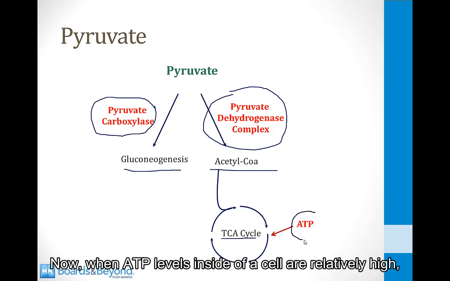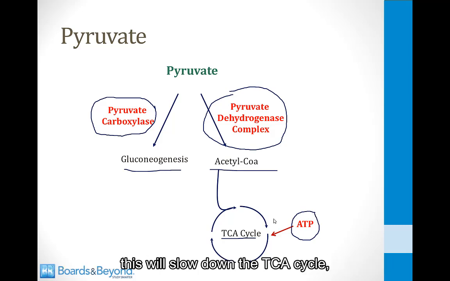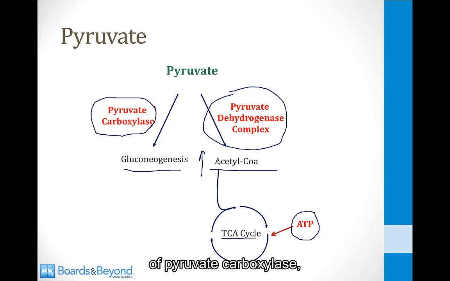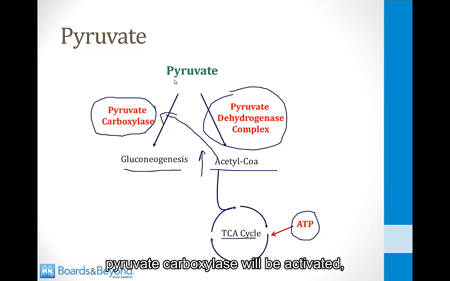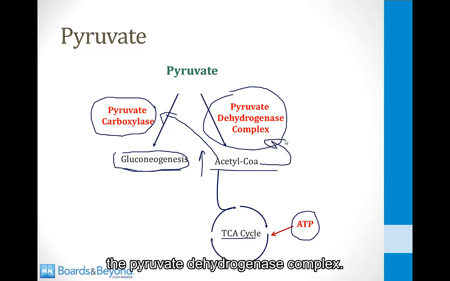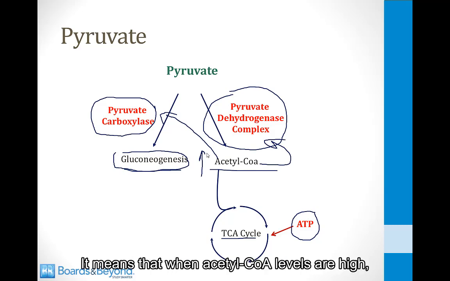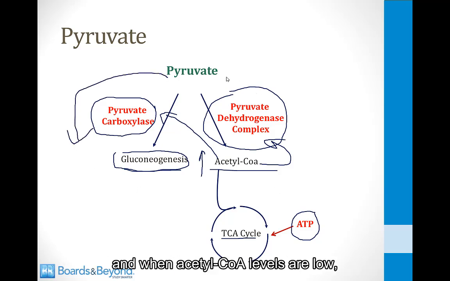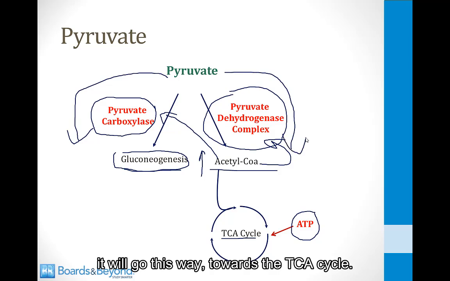Now, when ATP levels inside of a cell are relatively high, this will slow down the TCA cycle and levels of acetyl-CoA will rise. Acetyl-CoA is a very important activator of pyruvate carboxylase, so when levels of acetyl-CoA are high, pyruvate carboxylase will be activated and pyruvate will be preferentially driven towards gluconeogenesis. Acetyl-CoA can also inactivate the pyruvate dehydrogenase complex. This is a very smart system. It means that when acetyl-CoA levels are high, pyruvate will go this way towards gluconeogenesis, and when acetyl-CoA levels are low, it will go this way towards the TCA cycle.